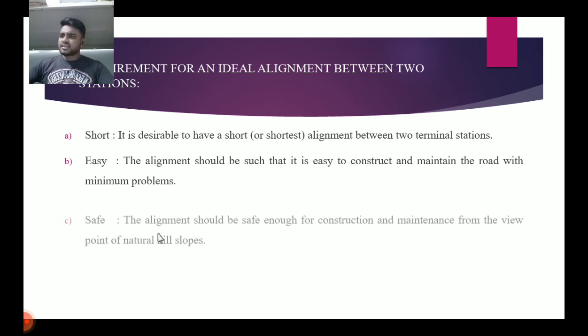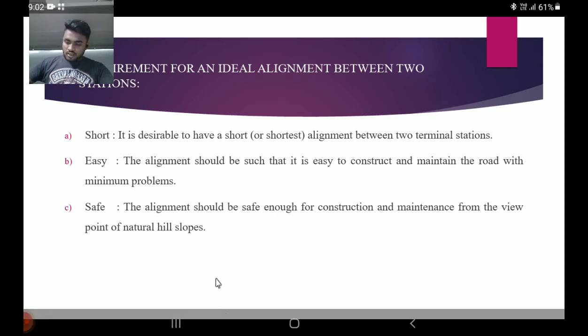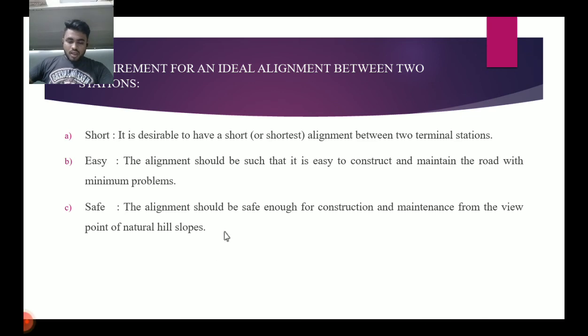Third one is safe. The alignment should be safe enough for construction and maintenance from the viewpoint of natural hill slopes, embankment and cut slopes, and foundation of embankment. Also, it should be safe for the traffic operations with safe geometric features. And fourth one is